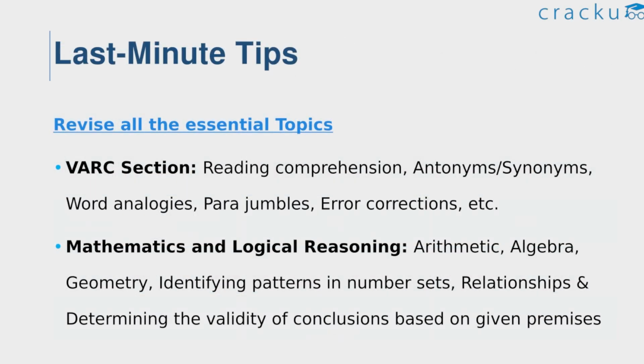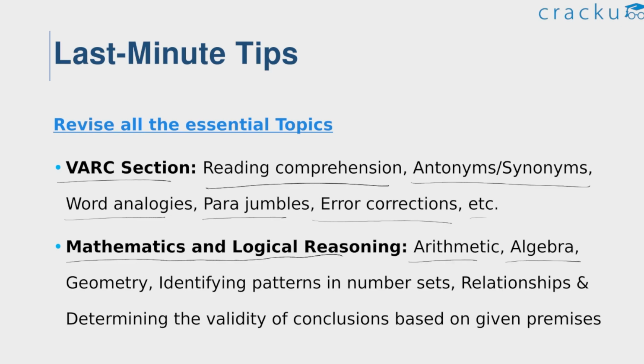Revise all the essential topics. So let us see all the essential topics from each section. From the VRC section, reading comprehension, antonyms or synonyms, word analogies, para jumbles, error corrections and so on are some of the important topics to be covered. And next we have mathematics and logical reasoning section. Here in this section, basic arithmetic, basic algebra, basic geometry, these are some of the important topics from mathematics. Arithmetic is an integration of various topics such as ratio and proportions, averages, percentages and so on. So these are the important topics to be covered from mathematics.